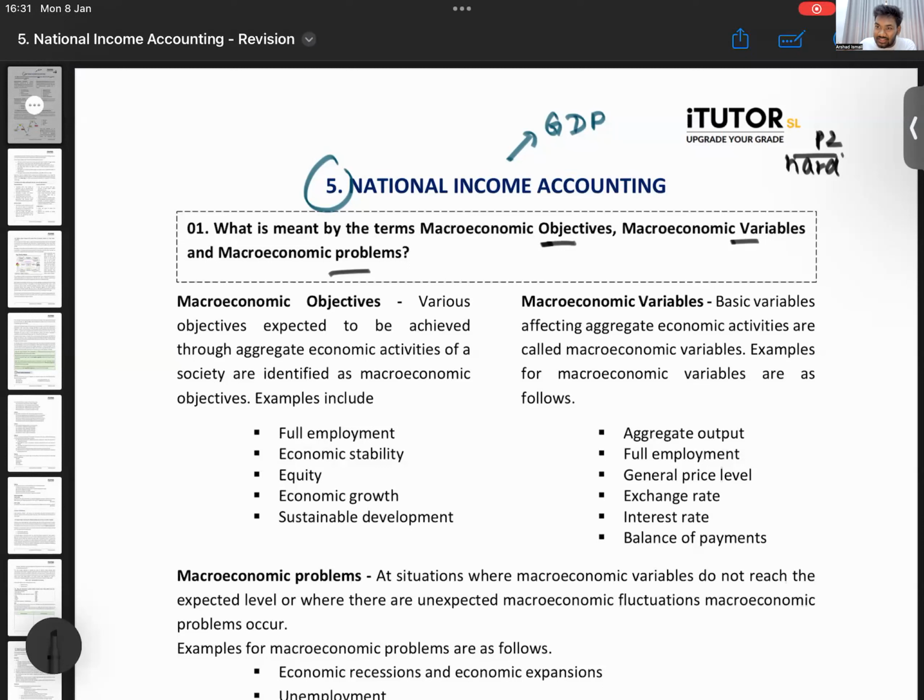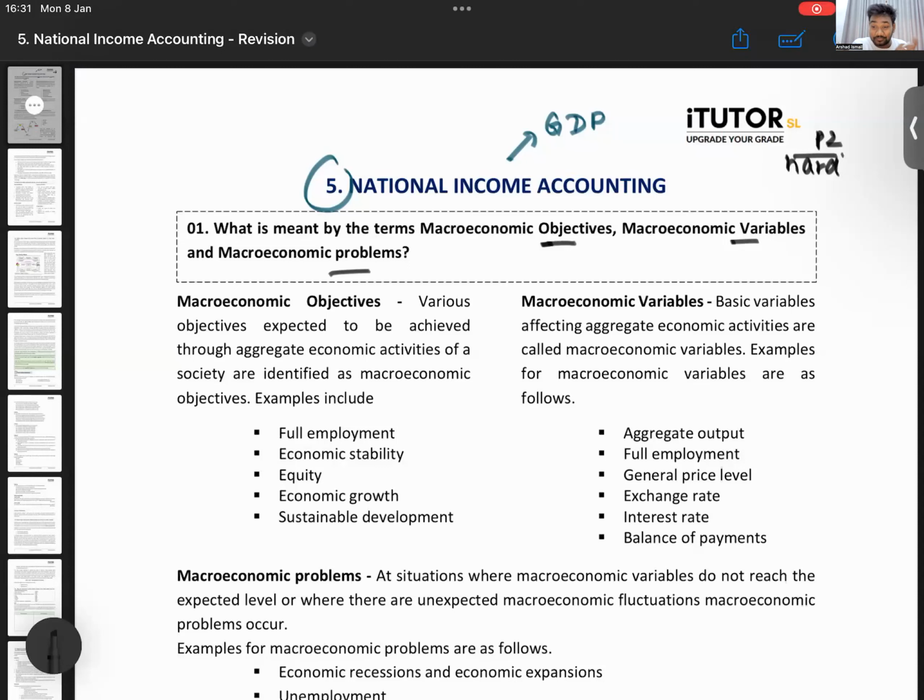The target is by March to complete studying the syllabus. By March, along with my classes also, I will finish. You will also finish. Then imagine how ahead you will be compared to everyone else. By March you have done the theory class, the revision class also done, and you also have studied the syllabus once and done. So thrice you have learned the entire syllabus. So you will be way ahead in econ compared to others, only if you do this. If you just look up and wait, nothing will happen.